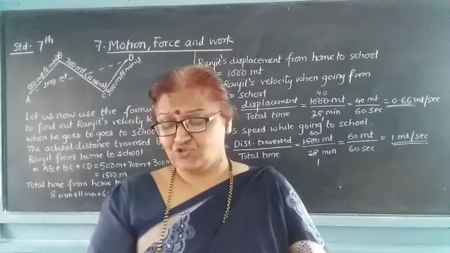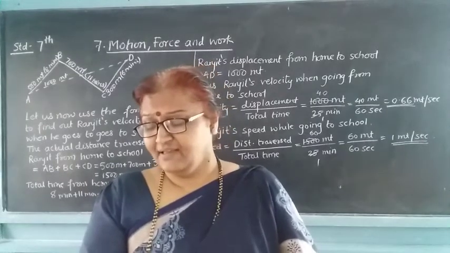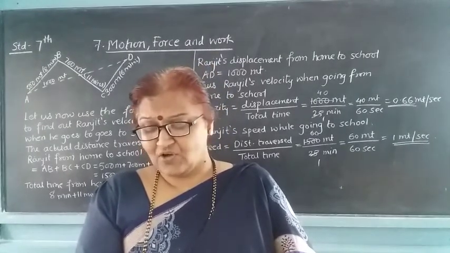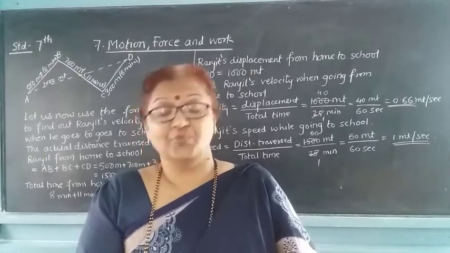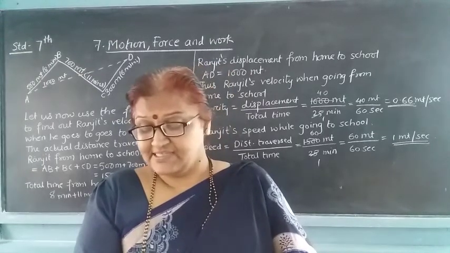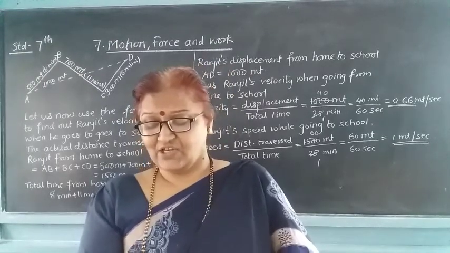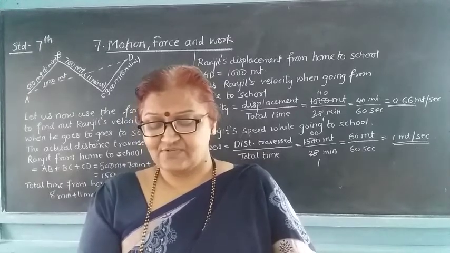Had Ranjit actually gone by the straight route AD, then the magnitudes of his velocity and speed would be the same.